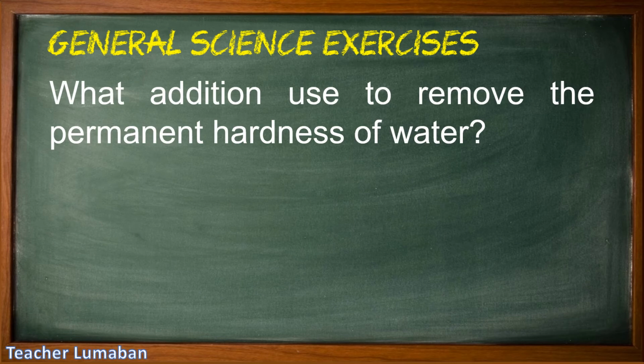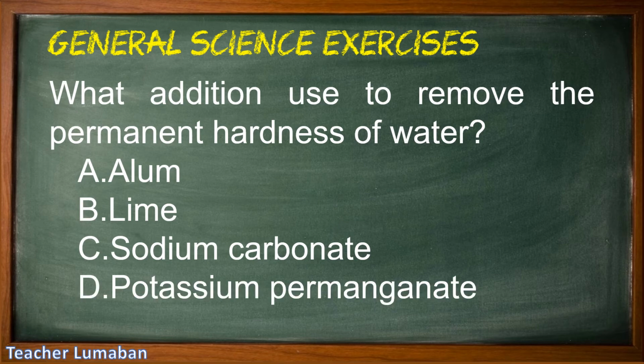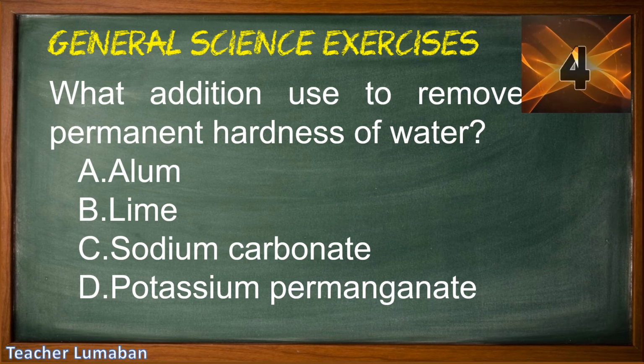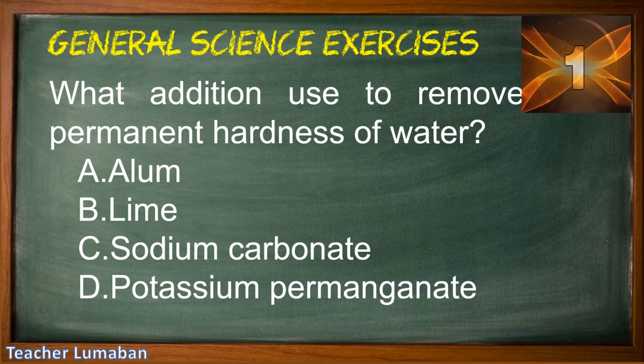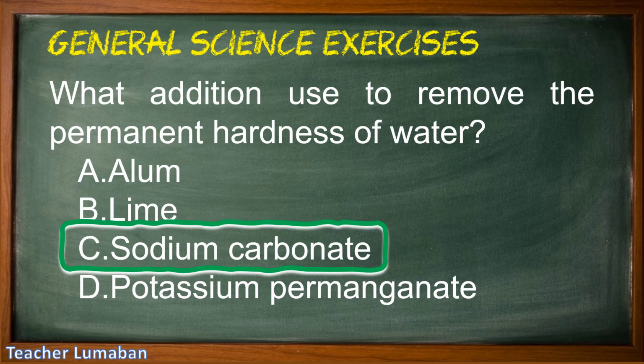What addition is used to remove the permanent hardness of water? Letter A, alum. Letter B, lime. Letter C, sodium carbonate. Letter D, potassium permanganate. Choose the suitable answer to the following choices in 5 seconds. 5, 4, 3, 2, 1. The correct answer is letter C, sodium carbonate.